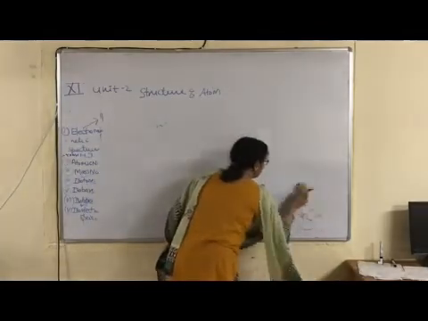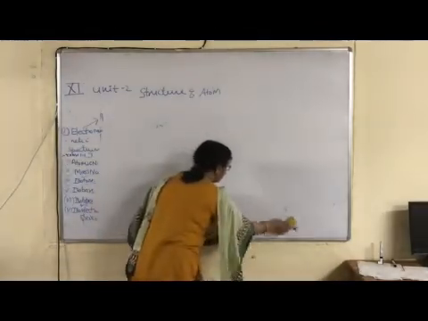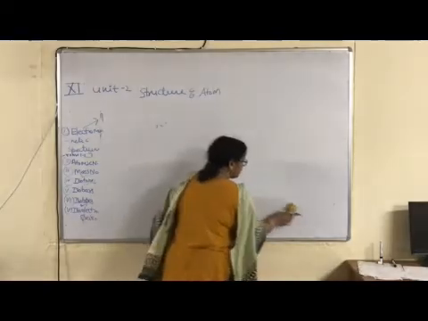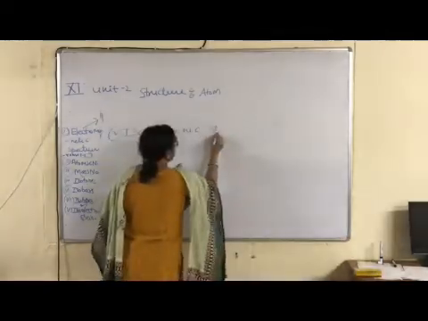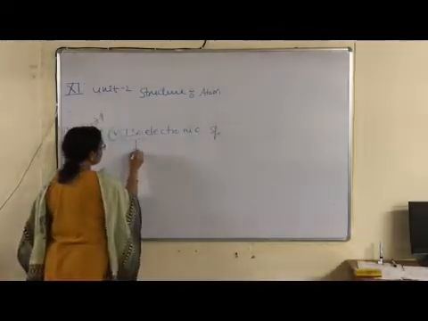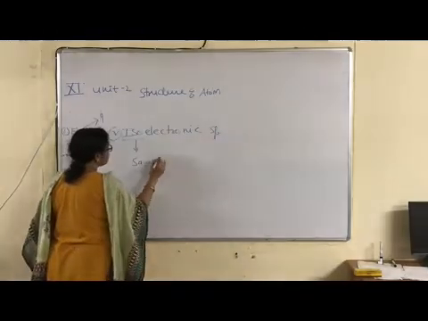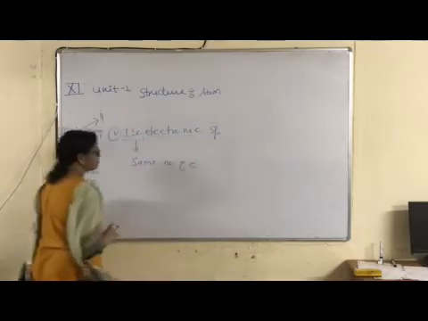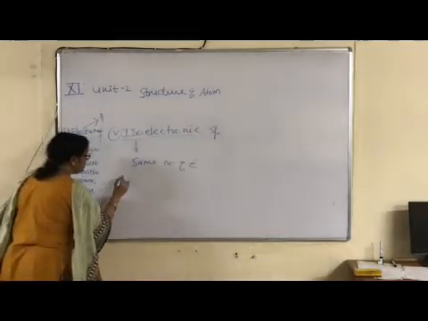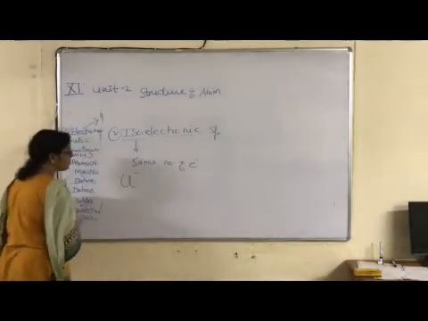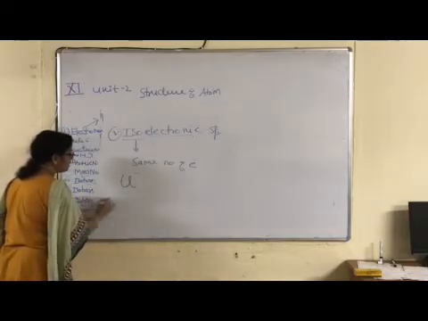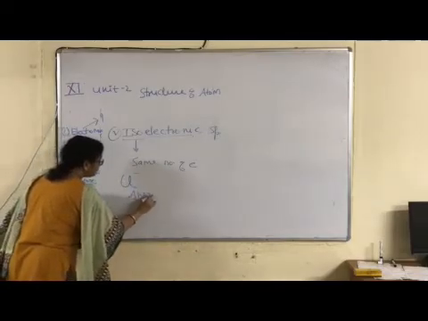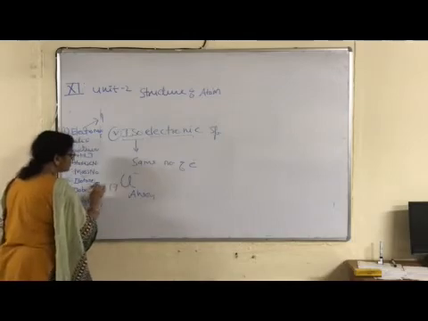Then we can calculate the number of electrons in each species, right? Iso means constant or same number of electrons. Okay, children. For example, Cl minus. This is a negative ion. Chloride ion. Anion. Its atomic number is 17.